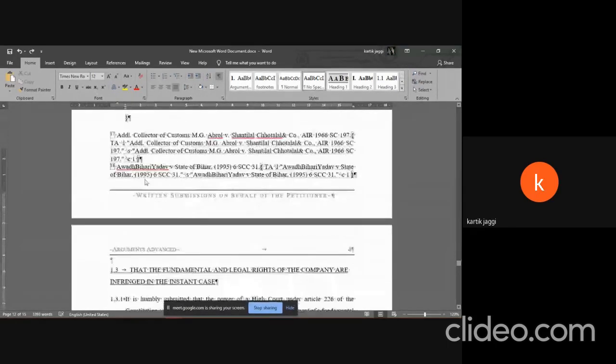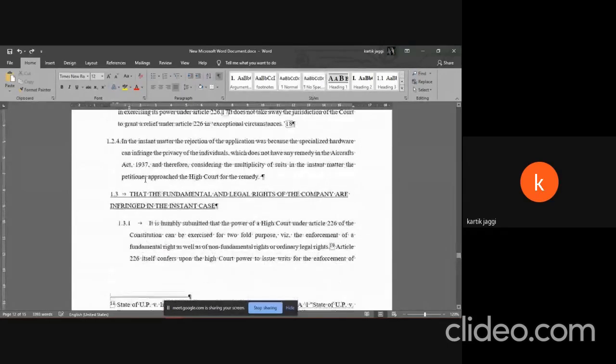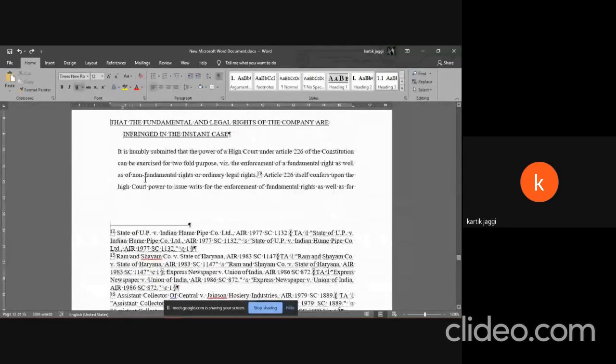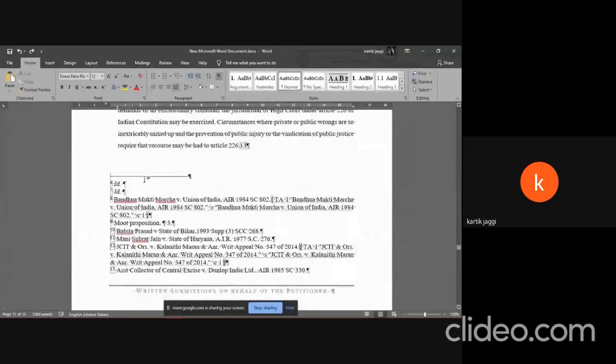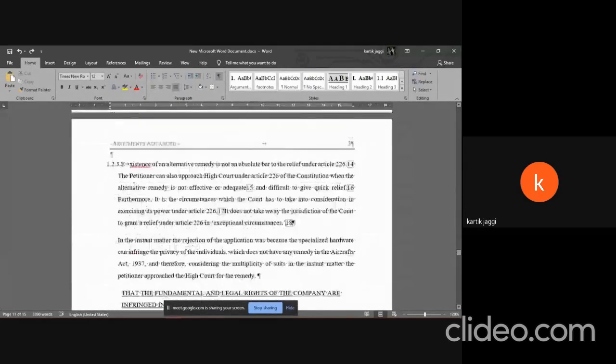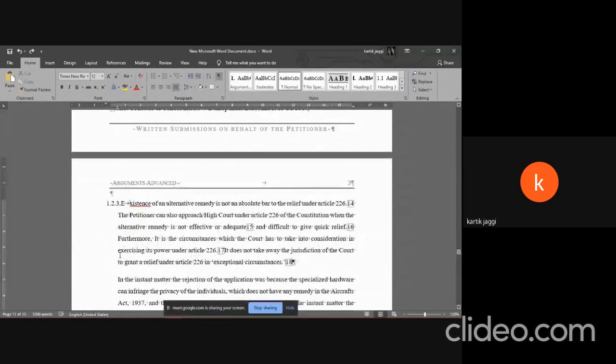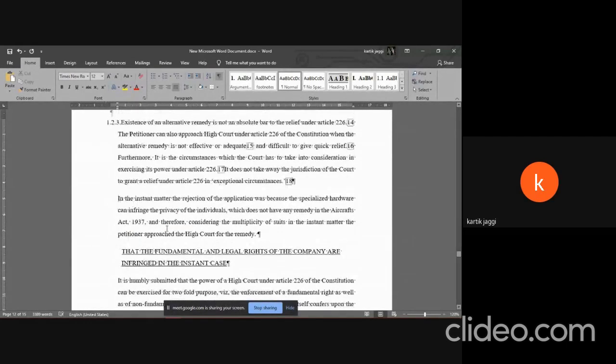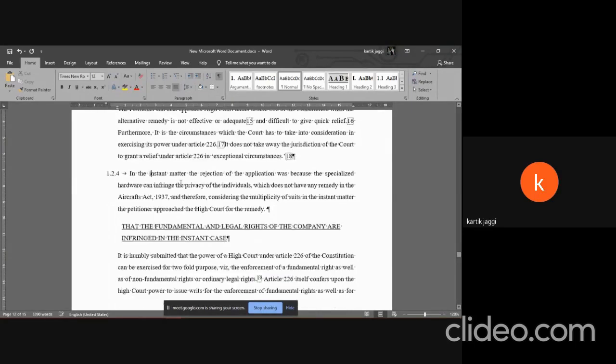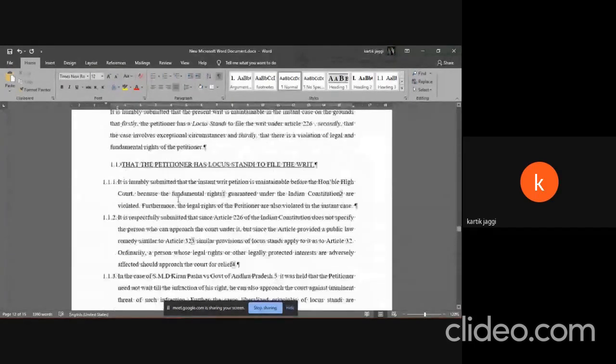Okay, so we messed up the footnotes a bit. Let me just fix that. So what's next? Okay, so I don't think I need to show this part, the formatting one, this whole 1.2 point issue. Shall we move on to anything other than this? Is that okay, guys? Okay. So, what's next?